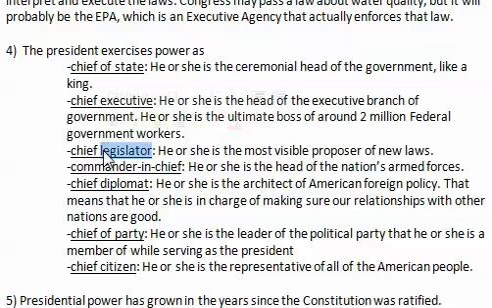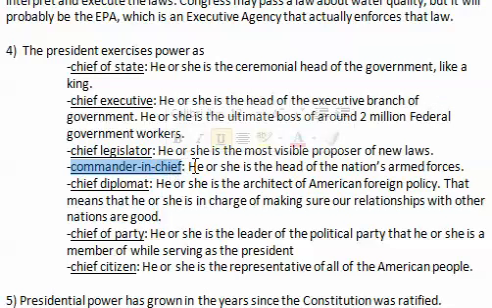The president is also the chief legislator. He or she is the most visible proposer of new laws. He or she can come out and say, I would like there to be a law about gun control or about the environment, and that gets a lot more traction than some random member of the House from Wyoming who says that, where only a few people are going to listen.